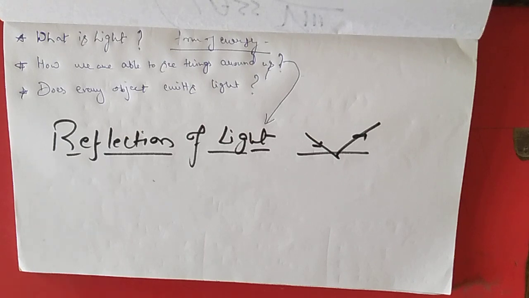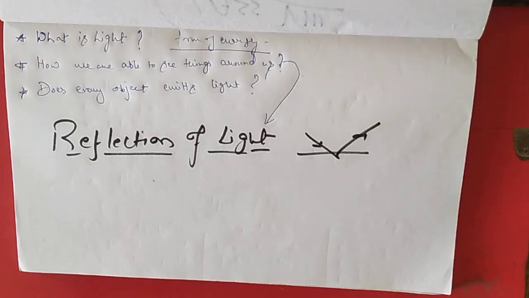Thus we are able to see those reflected rays, and we conclude that light is coming from the moon also. Clear? So the moon is not emitting light, the moon is just reflecting the rays of light coming from the sun.